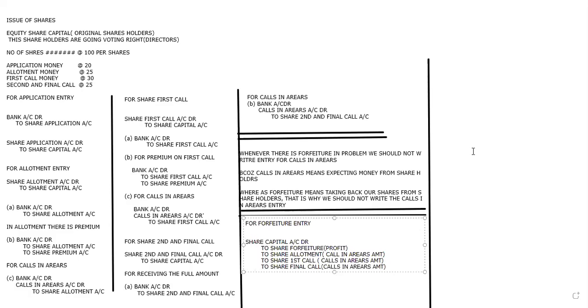So usually what will these people do? Will they just leave it like that? No, they go for reselling, meaning reissuing the forfeited shares. Usually we go for giving them at a lesser price only.